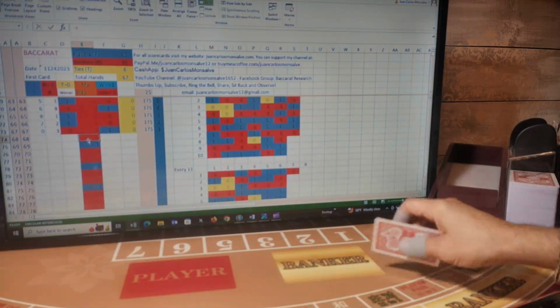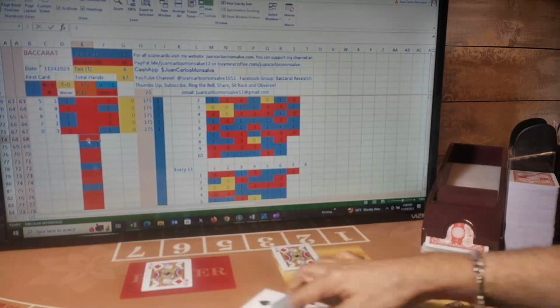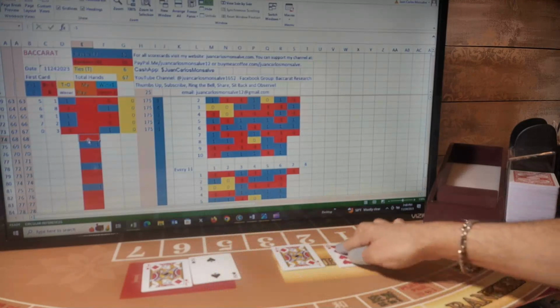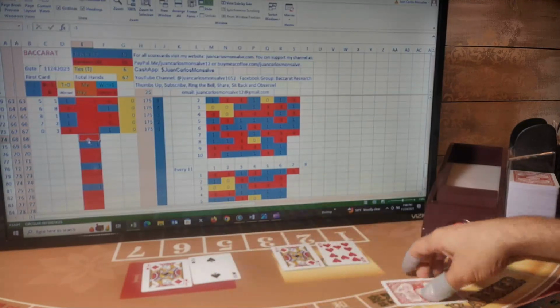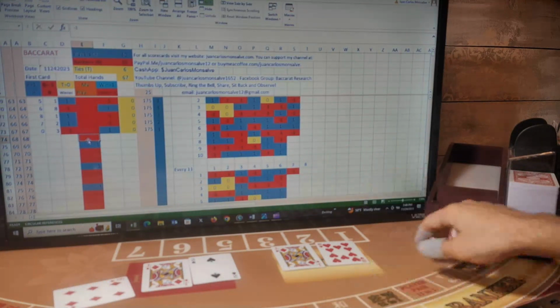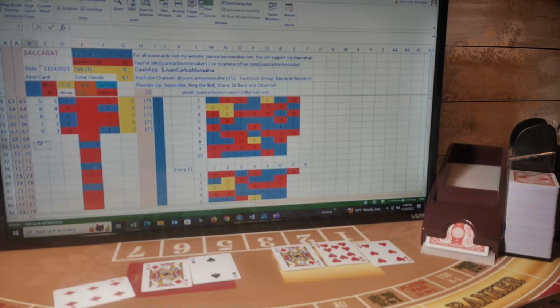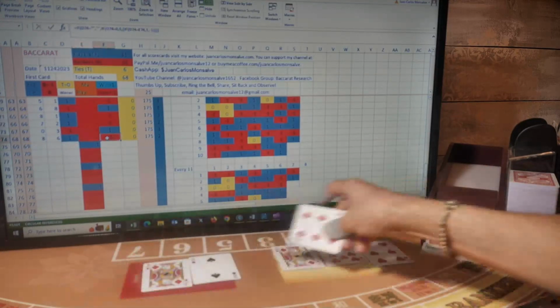So first card for player, first card for banker, second card for player, second card for banker. Player has a 2 and gets a third card. The third card is a 6 for a total of 8. Banker has a 0 and gets a third card. The third card is a 6. So 8 player, 6 banker. This is a player hand. I was betting banker, so I lost this hand.